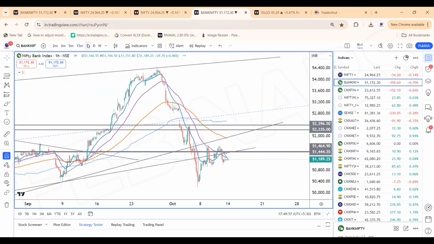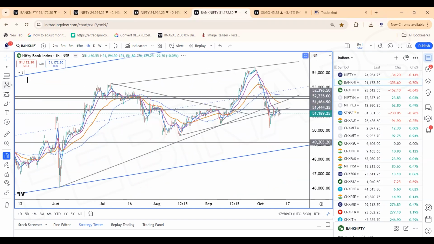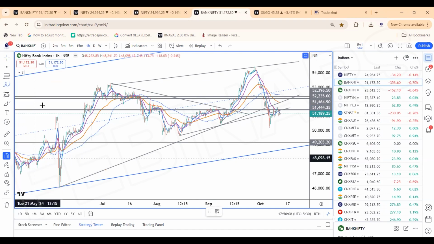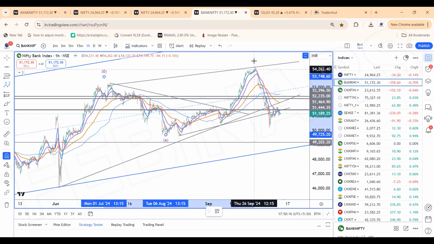Why? Because what we could see here on the charts is an irregular flat. Most likely it seems to be an irregular flat in the Bank Nifty.